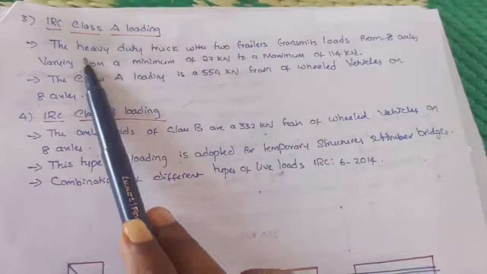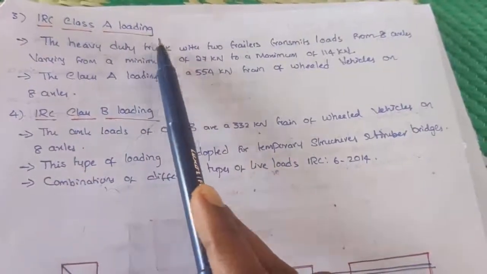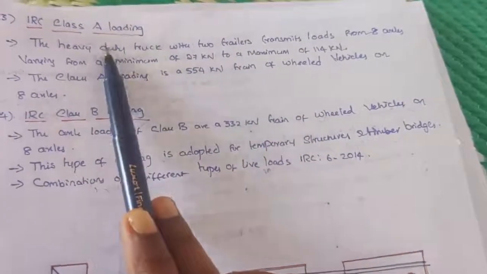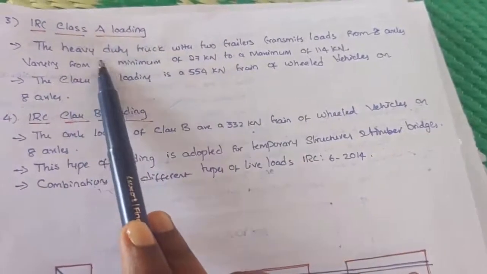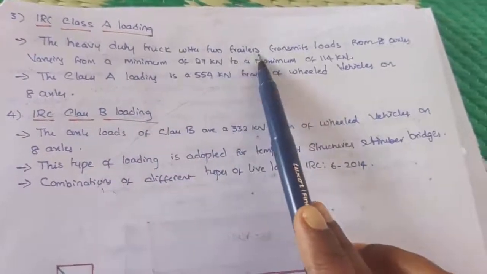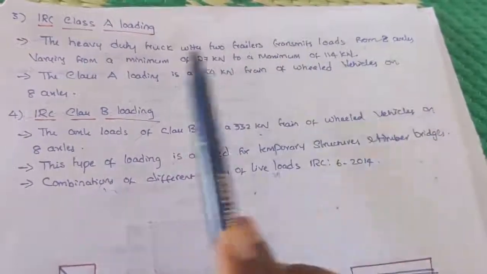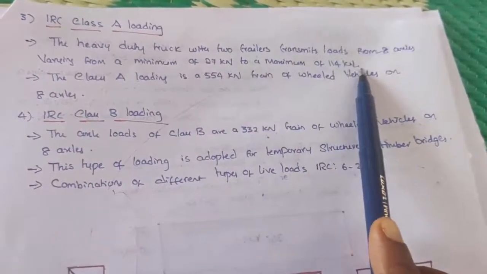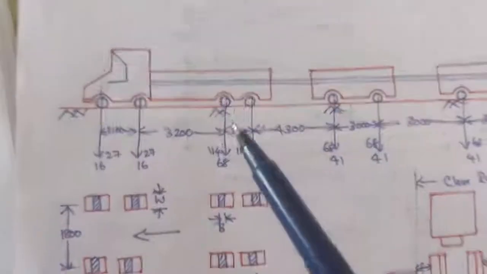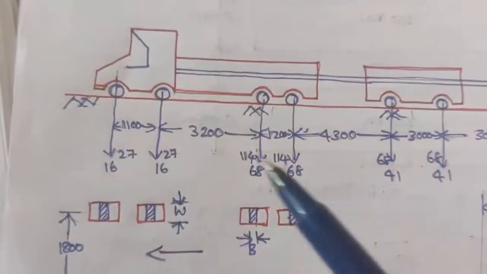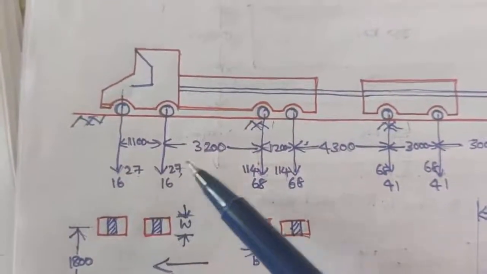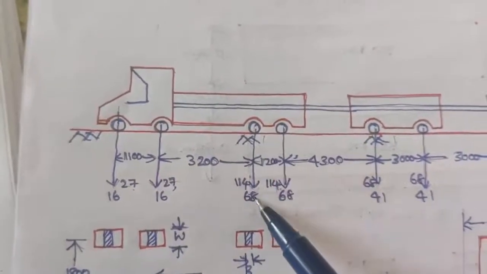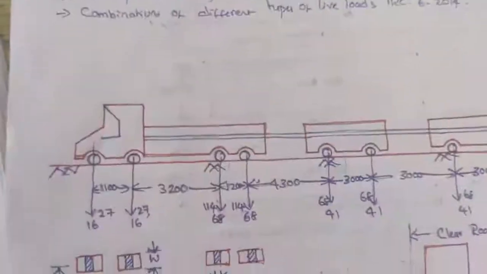So the next type of loading is IRC class A loading. Up to now you have seen IRC class 70R loading, and now this one is the class A loading. This one is normally for heavy duty trucks with 2 trailers, transmitting load on 8 axles varying from a minimum of 27 kilonewton to a maximum of 114 kilonewton. As you can see, this one is the heavy truck. Clear? So here 27 kilonewton, and this one is 114 kilonewton. So from minimum to maximum it is carrying, and completely 8 axles.